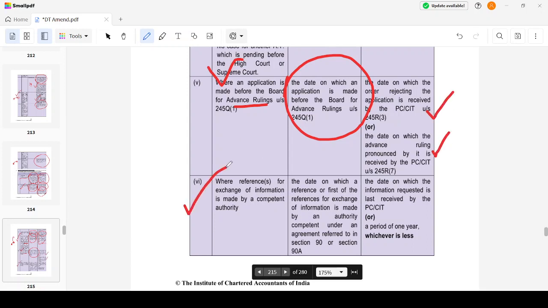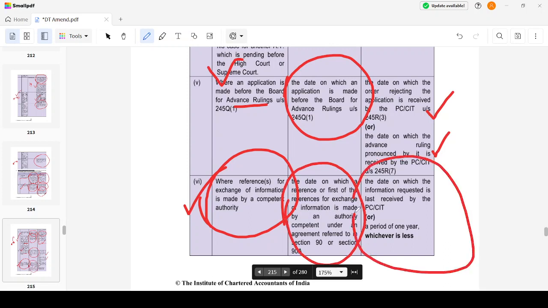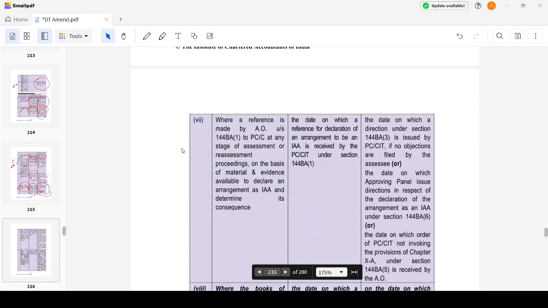Where references for exchange of information are made in case of different countries, there is an exchange of information. Then the period excluded is from the date the first reference was made to the date on which the information requested is received, or a period of 1 year, whichever is less. This could be again an MCQ.